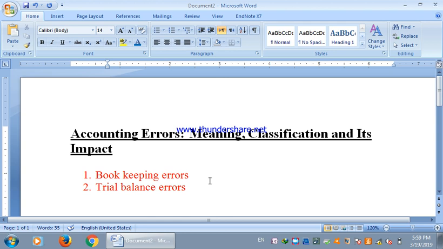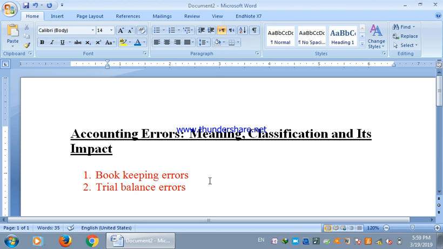So there can be different locations at which such types of errors can be incurred. It may be incurred in the journal, or in the ledger, or in the trial balance.